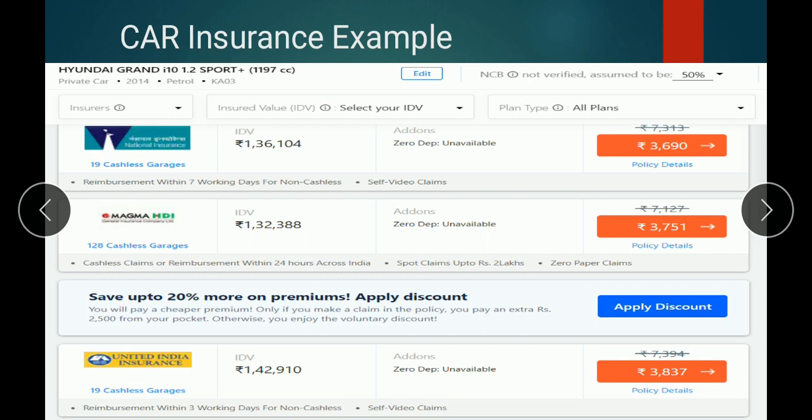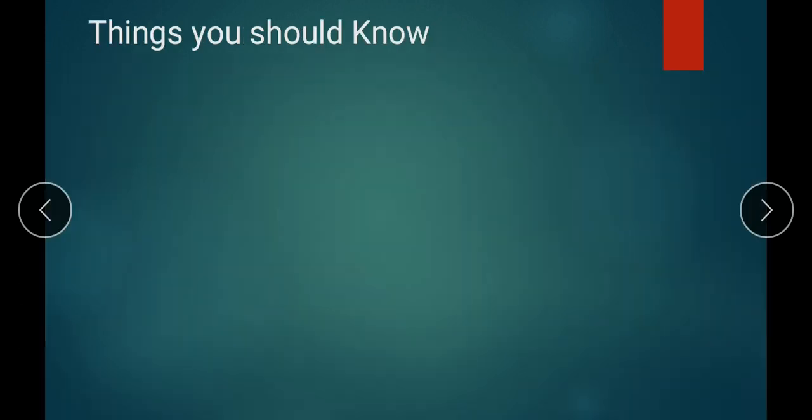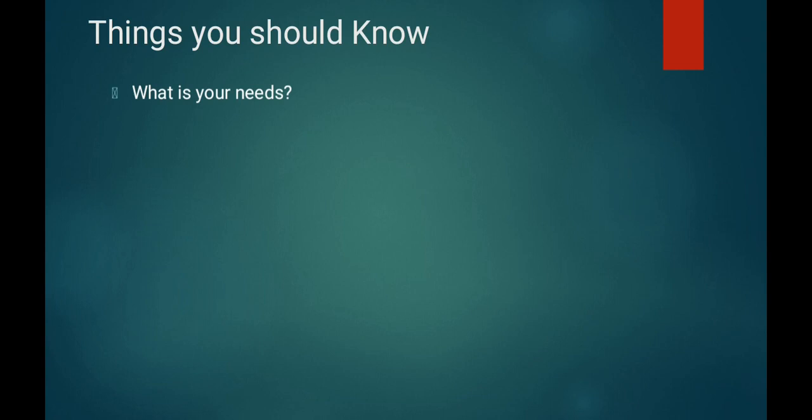In addition to this, I would tell you some things that you should keep in mind before selecting a particular insurance. First one is, what are your needs? That means you should know your financial situation firstly, then how many members of your family there are. It means whether you need 1 insurance, 2 insurance or 3 insurance, or medical insurance, how many insurances you require. You should be clear about your needs.